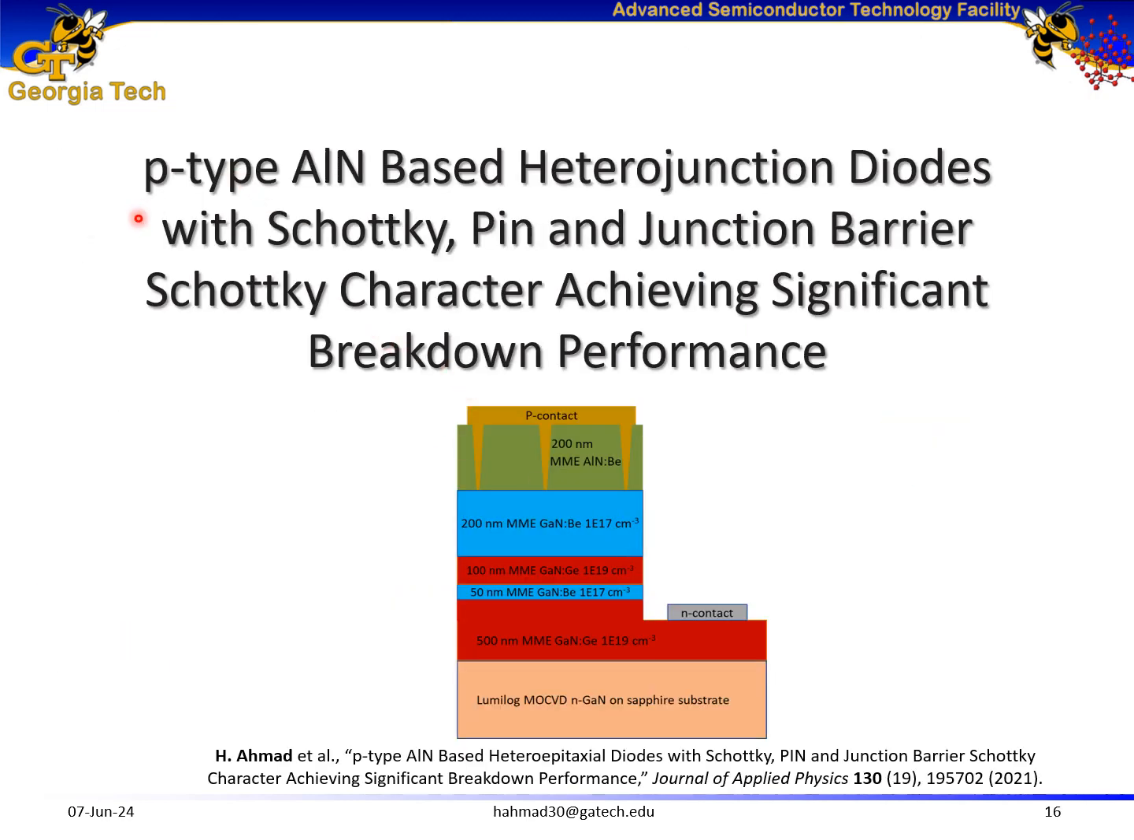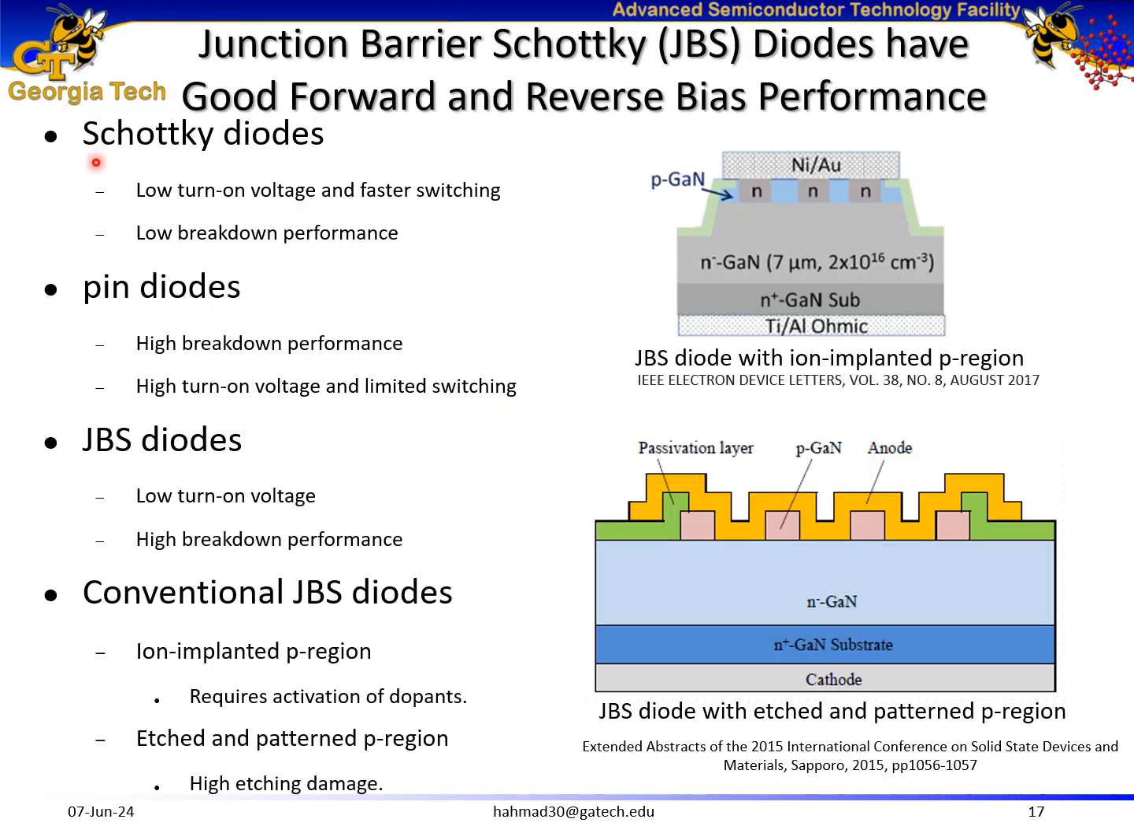We performed a study on p-type aluminum nitride-based heterojunction diodes with Schottky, pin, and junction barrier Schottky character, achieving significant breakdown performance. Schottky diodes have the advantage of low turn-on voltage, but they also have low breakdown performance. Pin diodes have higher breakdown performance, but also higher turn-on voltage. Junction barrier Schottky, or JBS, is a new kind of diode which has advantages of both Schottky and pin. It has low turn-on voltage and also high breakdown performance.